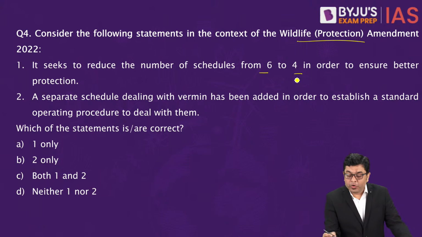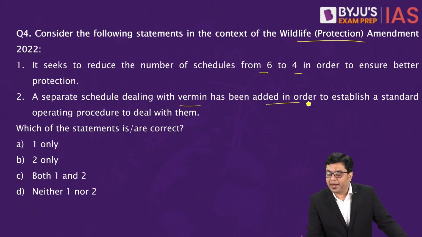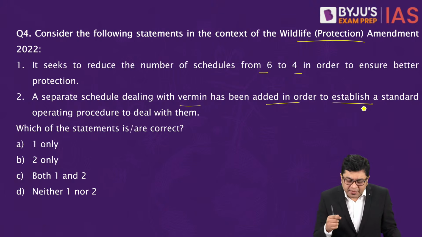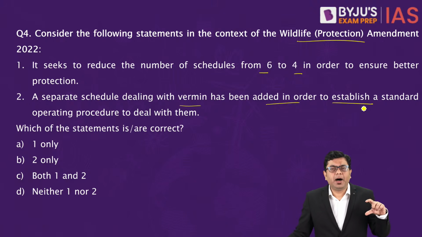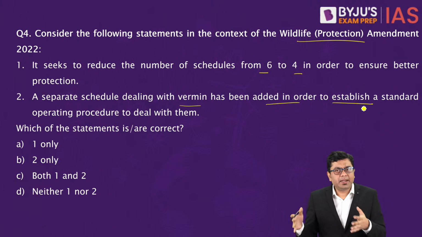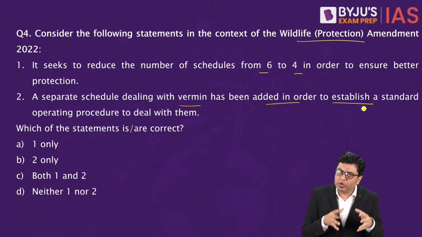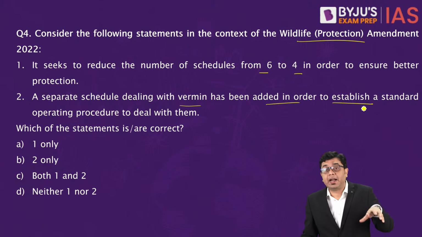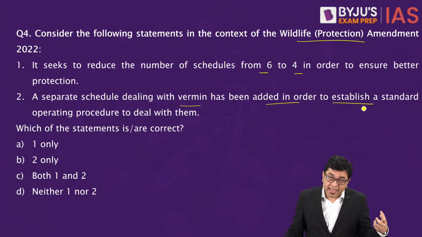A separate schedule dealing with vermin has been added in order to establish a standard operating procedure to deal with them. Now, what are vermins? When we say vermins, these are those species of organisms. It can vary from state to state, but those organisms or species create a nuisance in that local population and that local area.